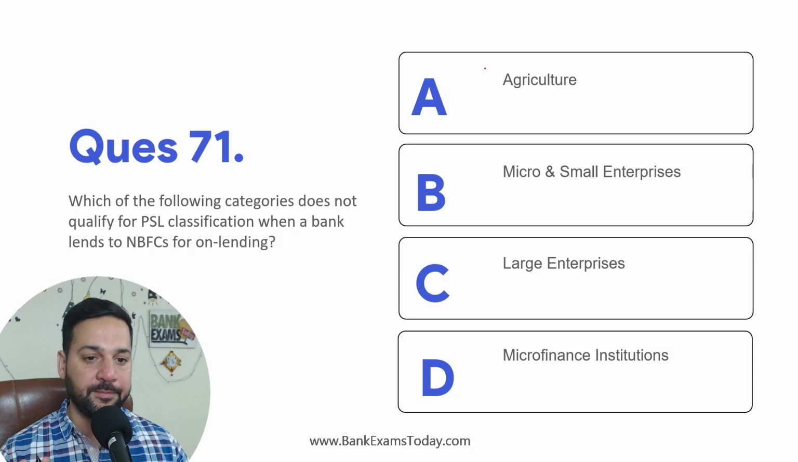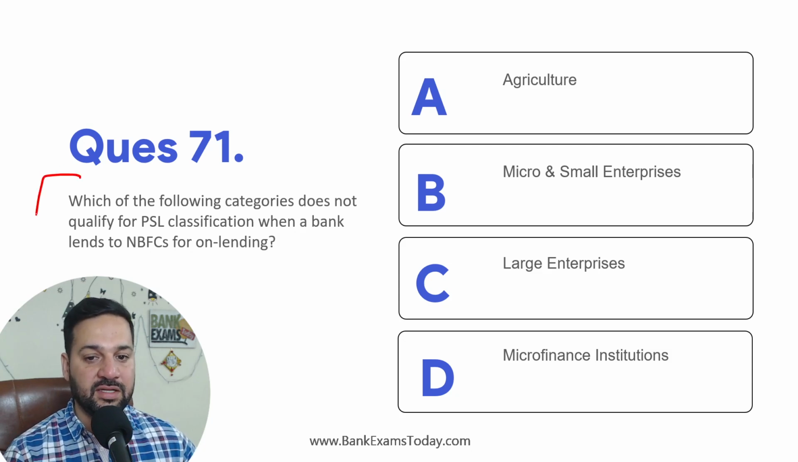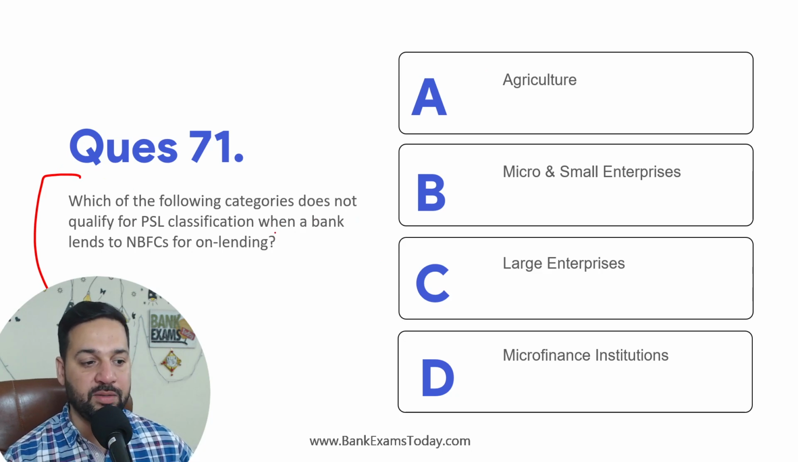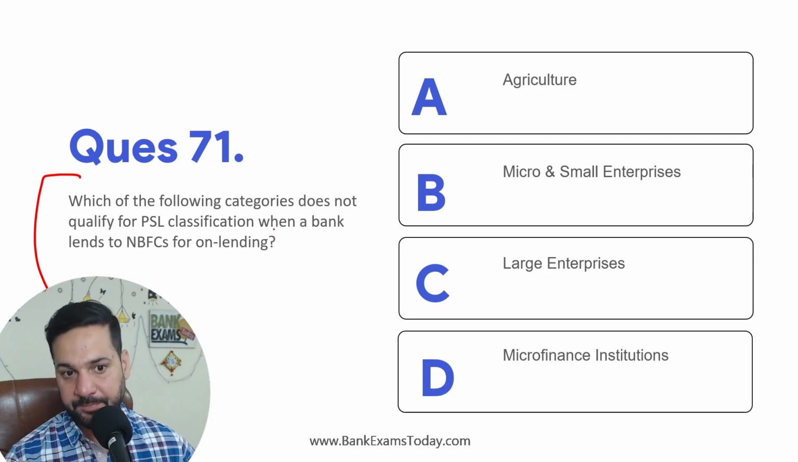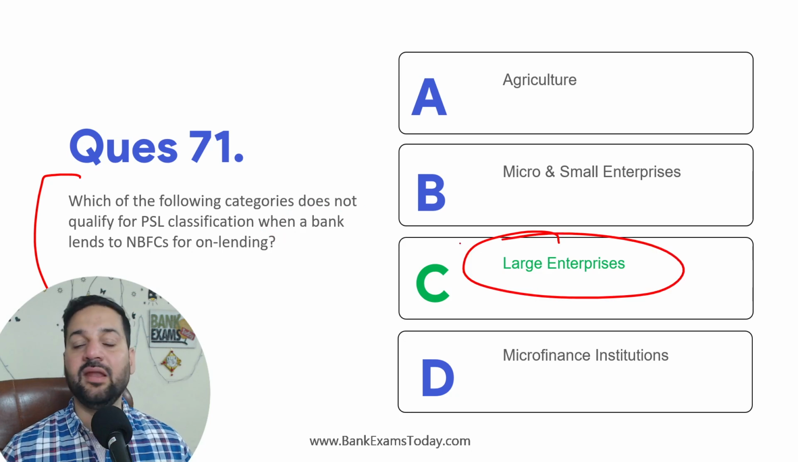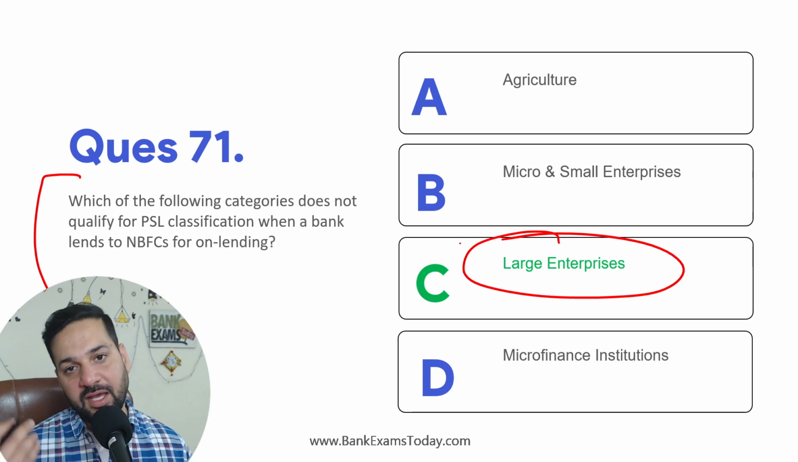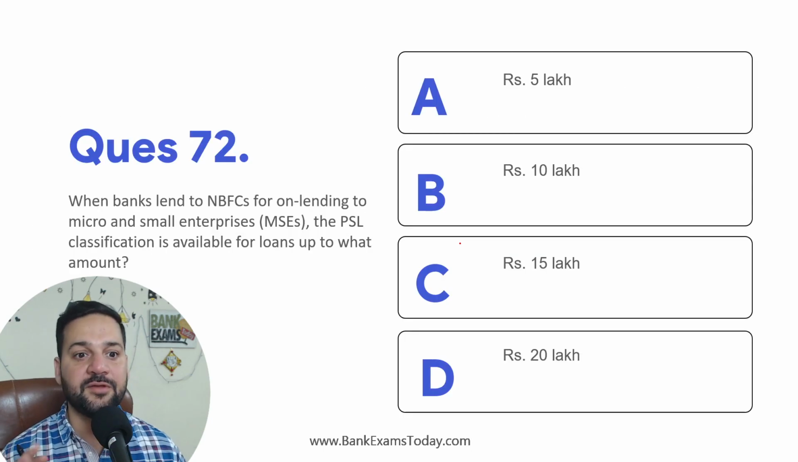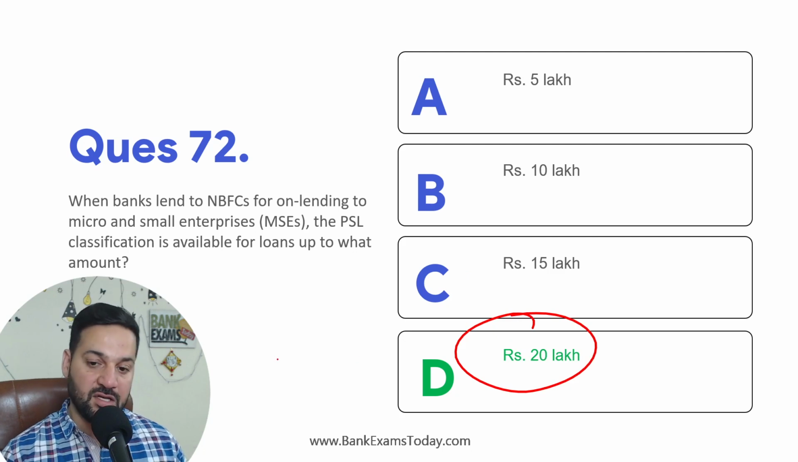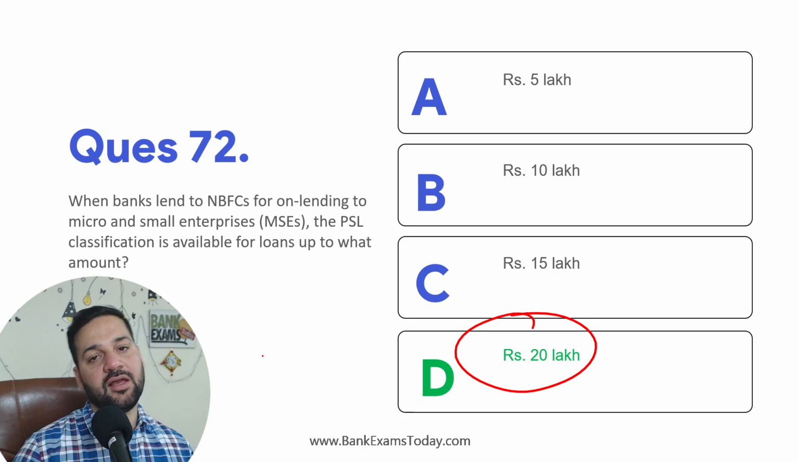प्लीज रिमेंबर ऑन लेंडिंग. Which of the following categories does not qualify for PSL classification when a bank lends to NBFC for on-lending? Large enterprises is anyways not under PSL, PSL में आता ही नहीं है large enterprises. MSMEs आते हैं ना. When banks lend to NBFC for on-lending to MSMEs, the PSL classification is available for on-lending up to which amount? Up to 20 lakhs. ठीक है. Agriculture 10 lakh, MSME 20 lakh.